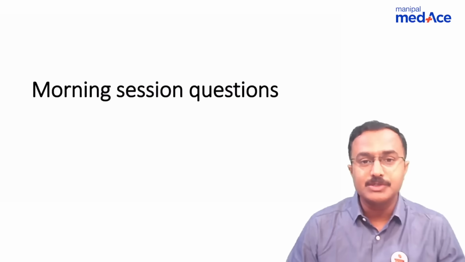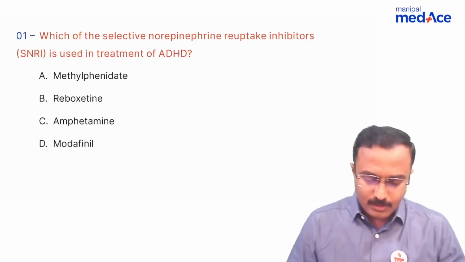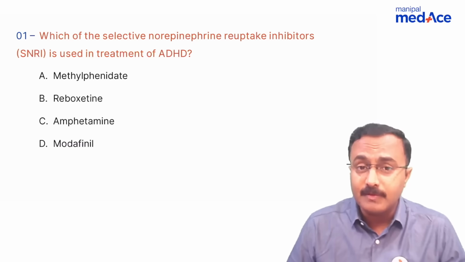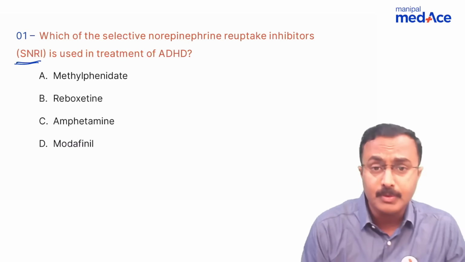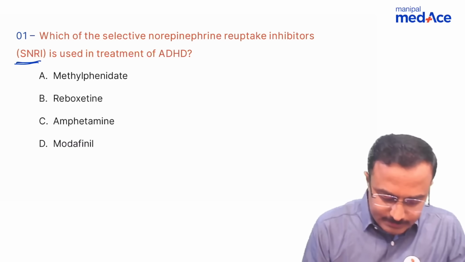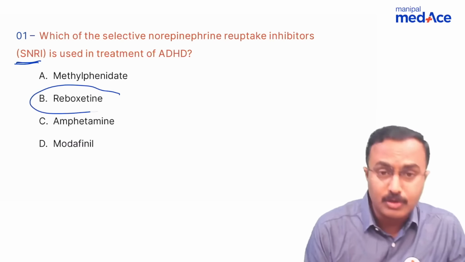Morning session questions. The question asked was which of the selective norepinephrine reuptake inhibitors is used in the treatment of ADHD? Remember the SNRI here. So the right answer is reboxetine.